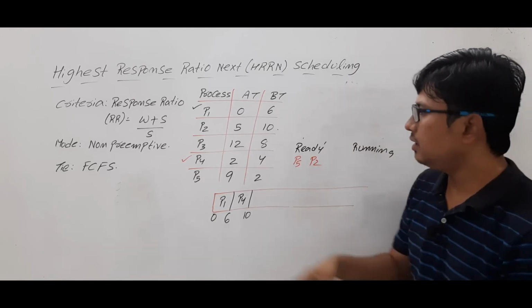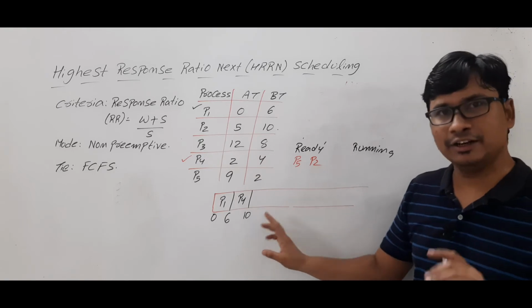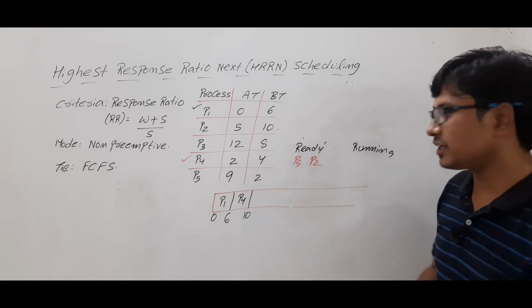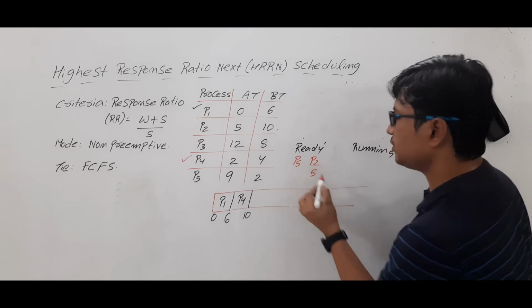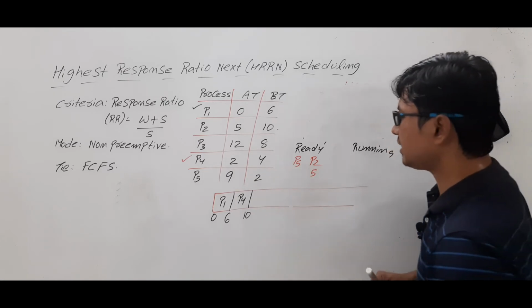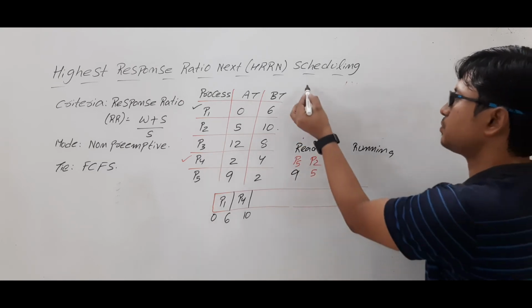Now, process P3 will arrive at 12 units of time. Till 10 units of time is completed, it has not arrived. Now, P2 arrived at 5 units of time, P5 at 9 units of time. Again, there is a competition. We need to compute the response ratio.